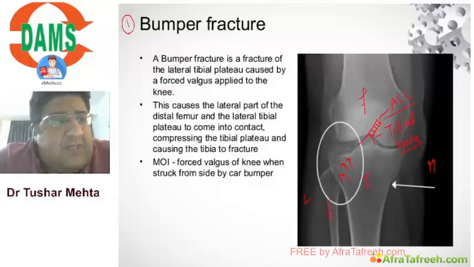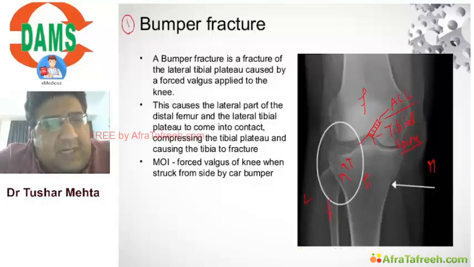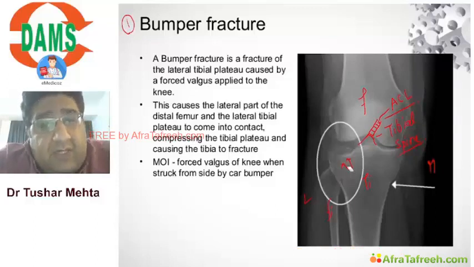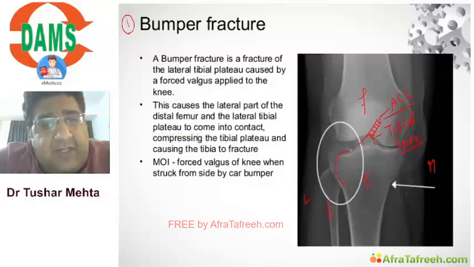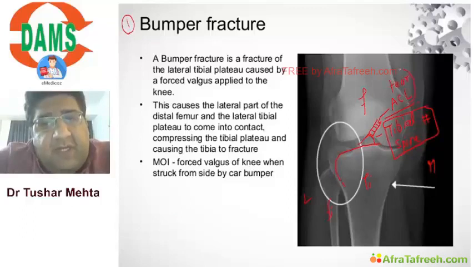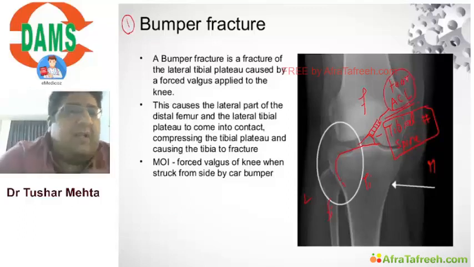Now listen to me, sometimes the car comes at a very high speed. Then this fracture of the lateral tibial condyle can extend into the tibial spine, leading to fracture of the tibial spine, and along with it a tear of the ACL.